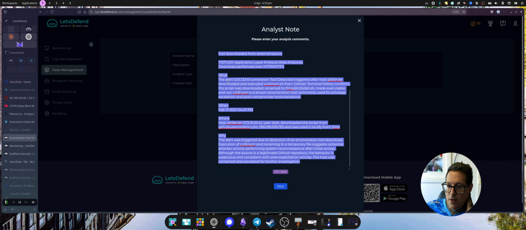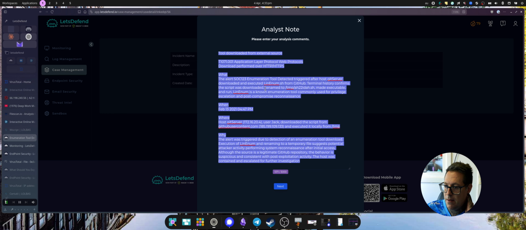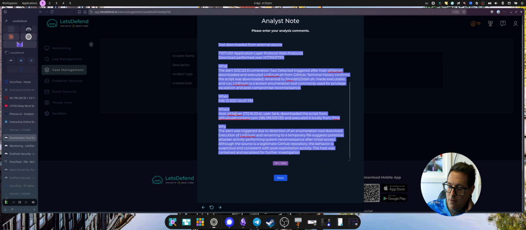For the alert, we've got the alert SOC123, enumeration tool detected, triggered after host Git server downloaded and executed LinEnum.sh from GitHub. Terminal history confirms the script was downloaded and renamed to temp/ah22, etc. Made executable and ran. LinEnum is a known enumeration tool commonly used for privilege escalation and post-compromise recon. When we've got the timestamp, we've got the where, host Git server, the 172 internal IP, user Jack, downloaded the script from GitHub user content and executed it locally from /temp.